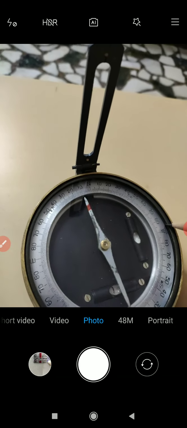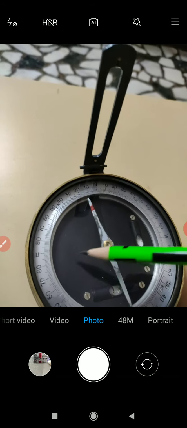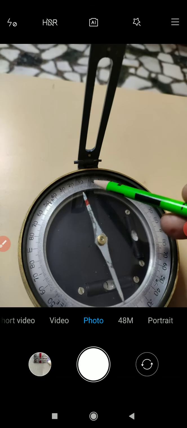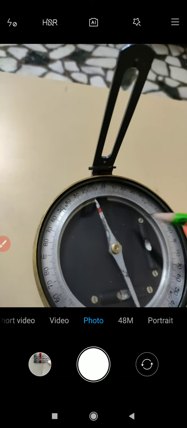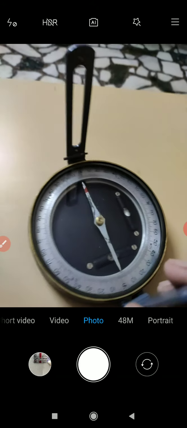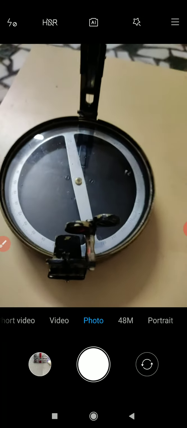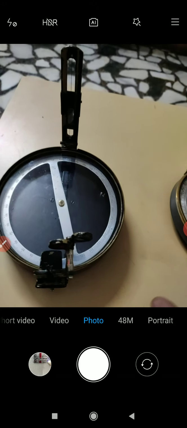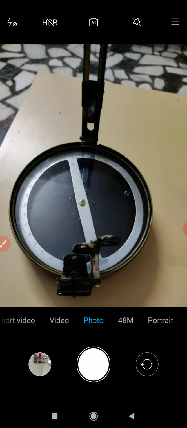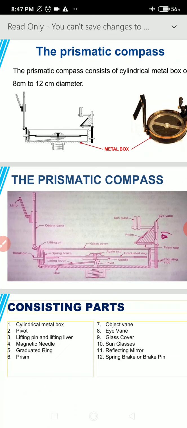The graduated ring is divided into 4 parts in the case of the surveyor's compass, or I can say it is divided into 4 quadrants. So first quadrant, then second, then third, and then fourth. We will learn about these quadrants and the working of the surveyor's compass later on in the slides. So it was just an introduction to the various equipment.